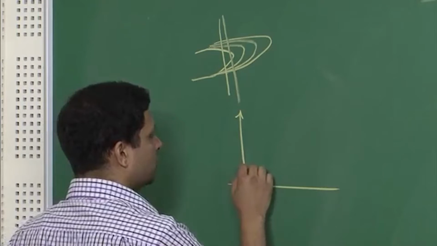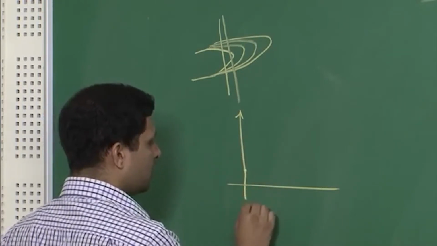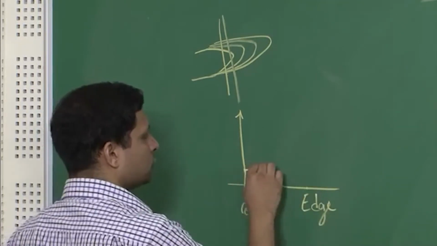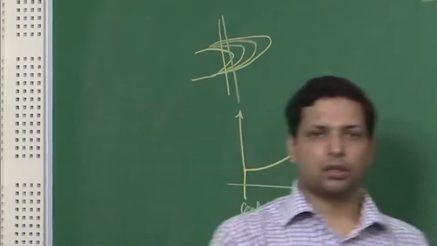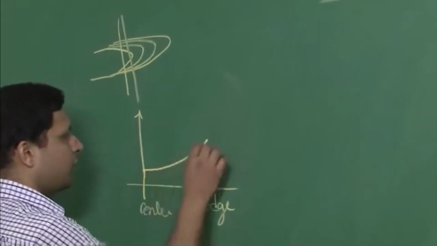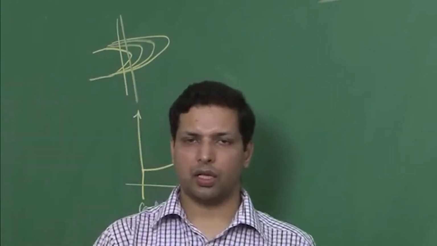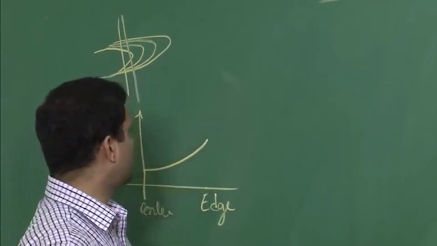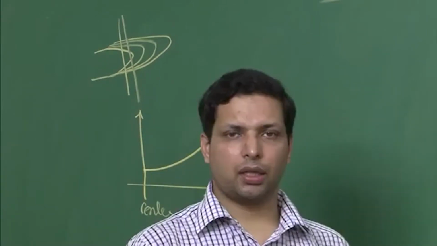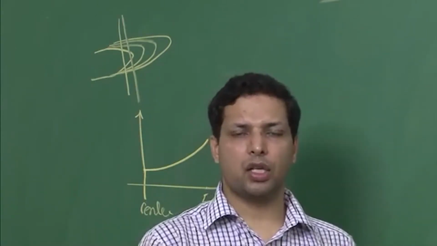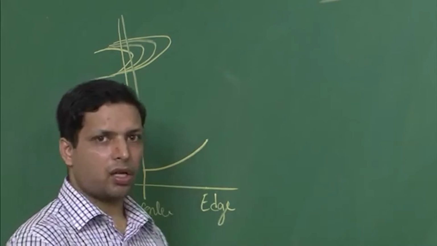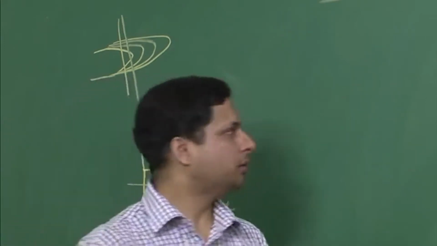If we look from the center of the tip, so let us say this is the center, this is the edge, there will be some concentration difference in the tip. Now what is that concentration difference? This difference is micro segregation. So the segregation is taking place at a very small length scale, inside the 10 micron length, which is of the order of the size or the distance between the cells. So we can say less than 10 microns is the width of the cells, and it is segregation taking place in that length scale.